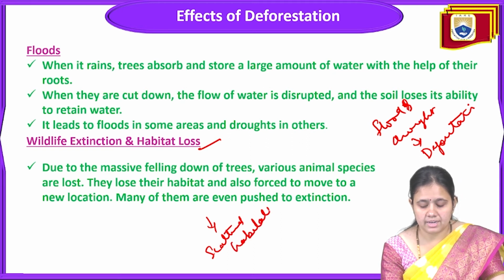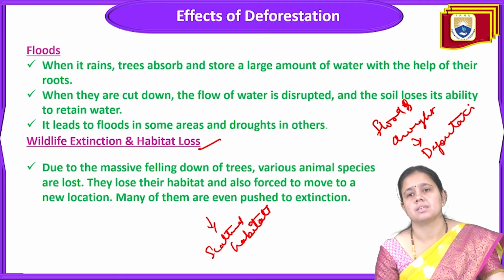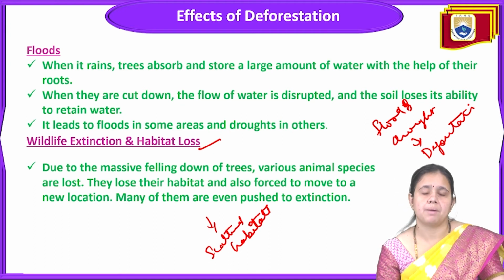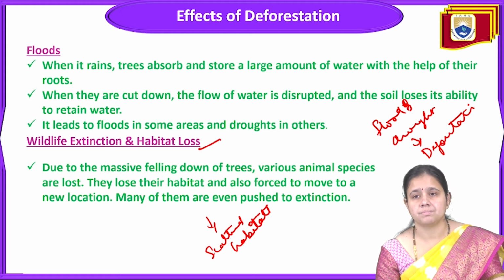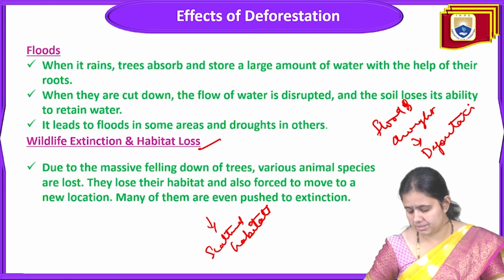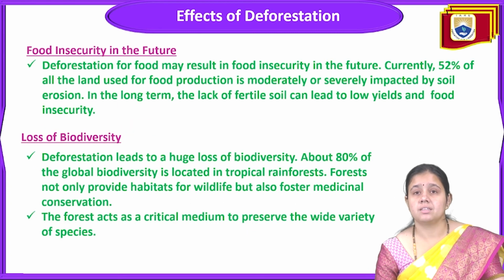Because of the cutting of trees, scattered habitat is there, and many of them are pushed to extinction because their habitat has been lost. Some species and their habitat have been lost, and due to that, extinction of species will occur. Next is food insecurity in the future. Deforestation may result in food insecurity in the future.